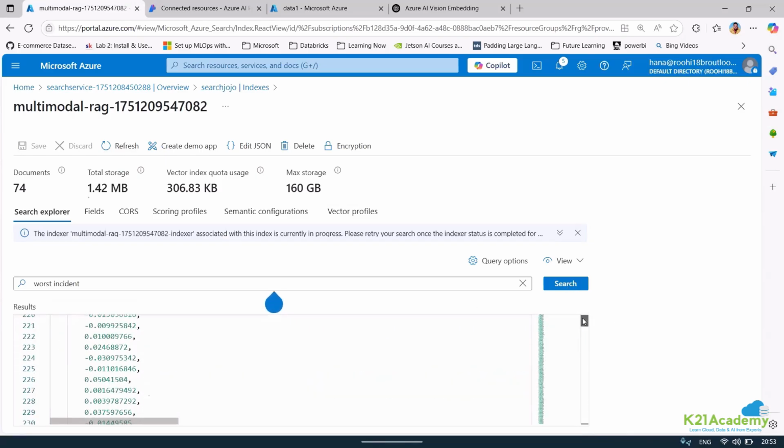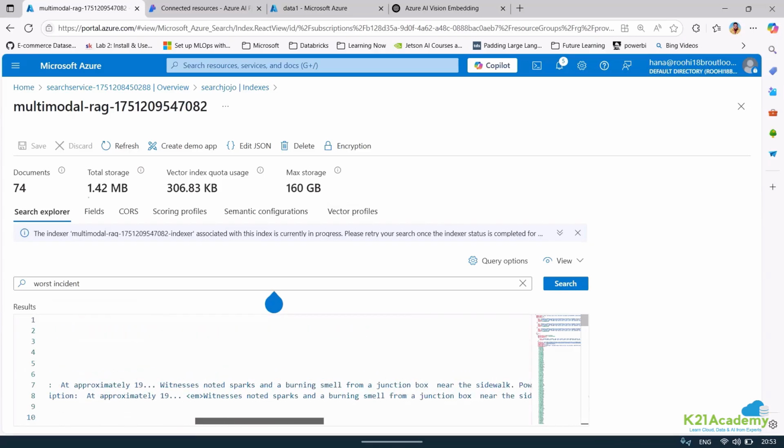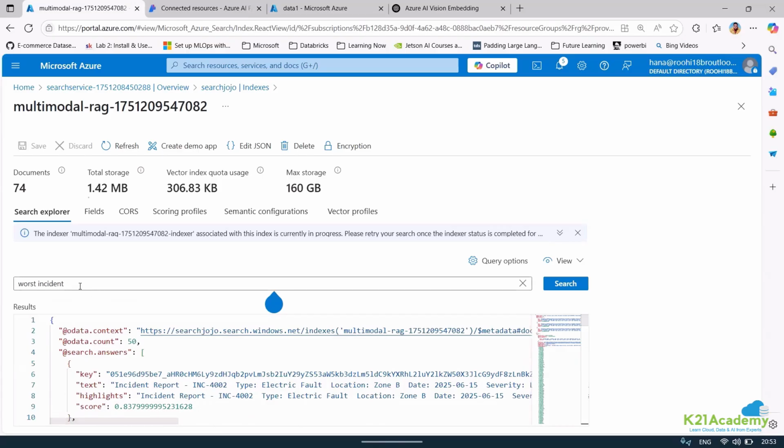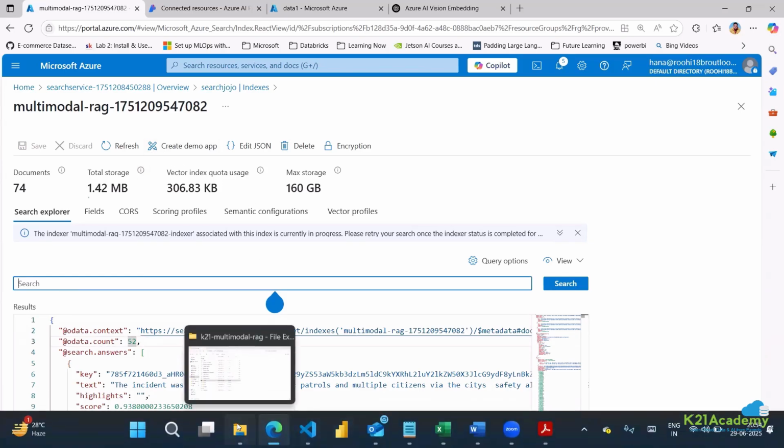Now I'm seeing some incident reported, electrical fault, some information based on some document that was there. Gerald asks: do we have any images for these documents, for this worst incident? No, I just had flood, if you can see. If I search for flood, you can see I'm getting 52 counts. Okay, so I'll just show you.